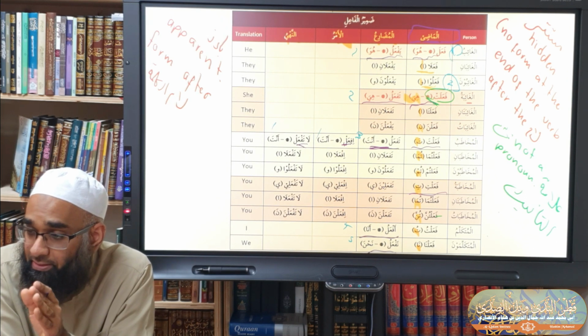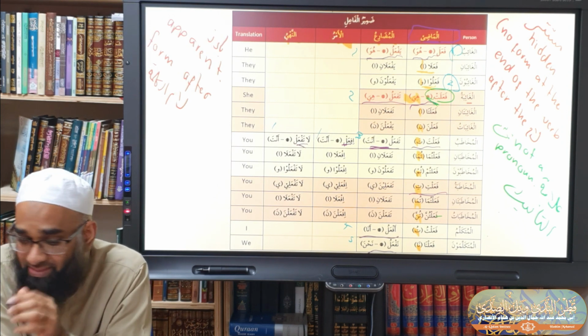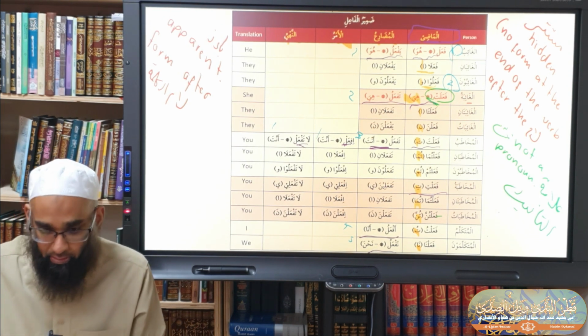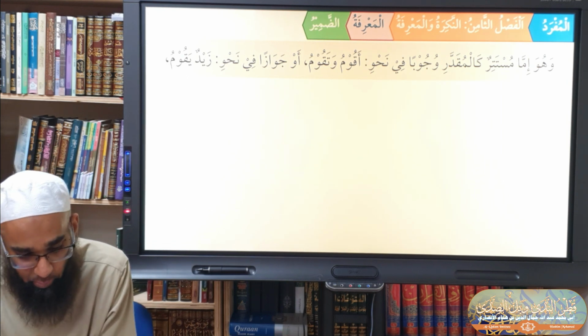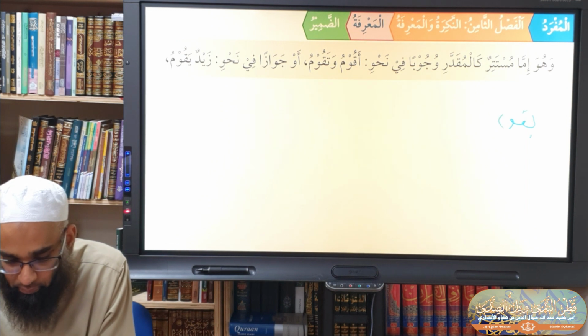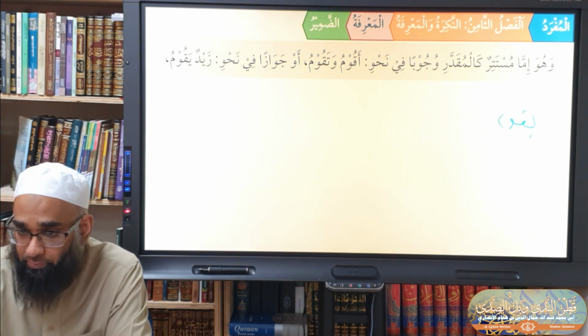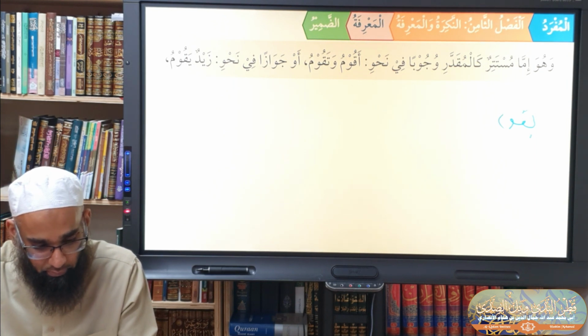One mustatir is where you have a choice whether the zamir is inside or not. Let me give you an example. If I have the word yaqumu, is the zamir inside of yaqumu? Yeah. What's the zamir inside of yaqumu? Huwa.